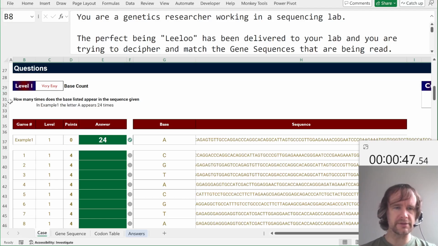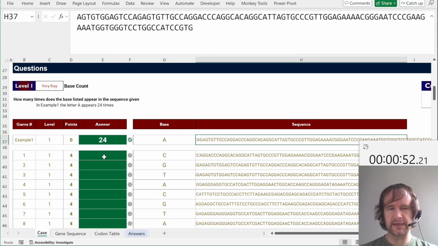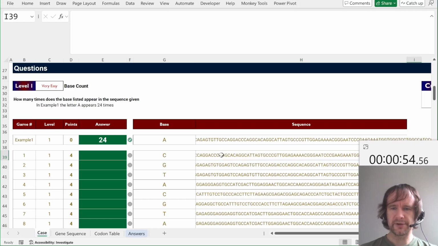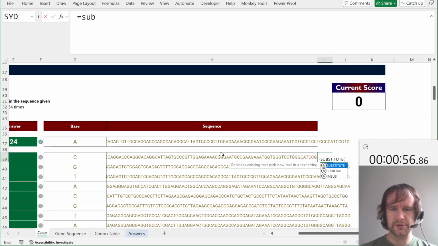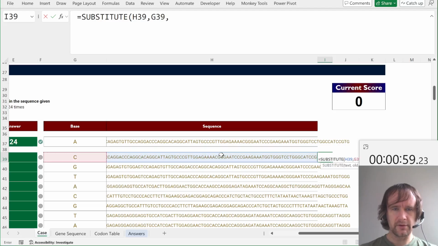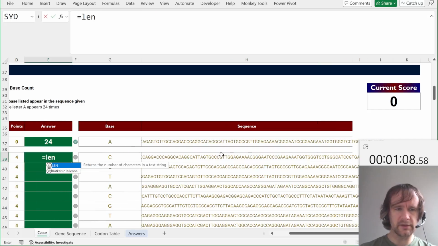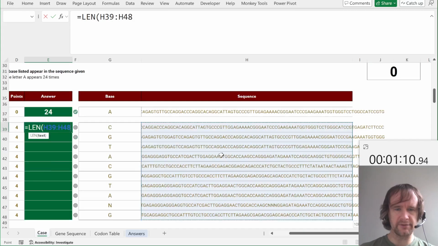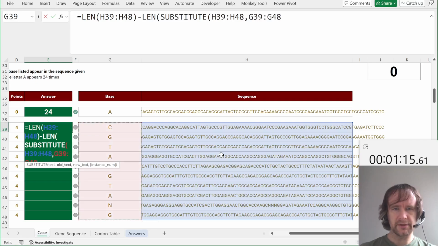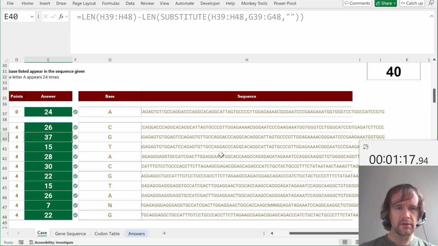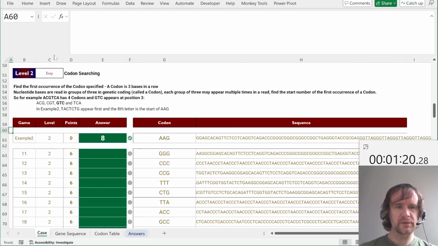So level 1, how many times does the base listed appear in the sequence given? So how many A's are in this? And this is a sort of classic Excel trick, which is first you substitute from here all the C's to blanks, and then you can measure the length of this and the length of this and see how much shorter did it get when you took all the C's out. So what does that look like? It looks like this, and these both work with arrays, so we can say LEN of this minus LEN of SUBSTITUTE of this by this to blank. And there we go.